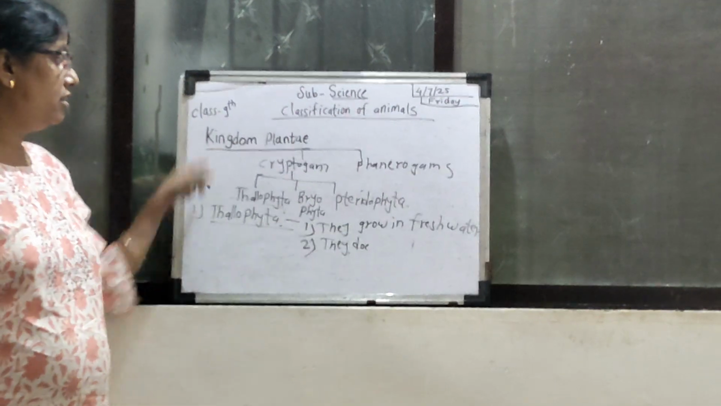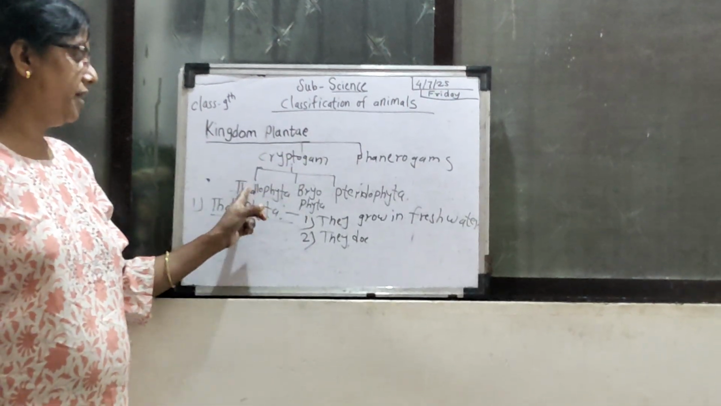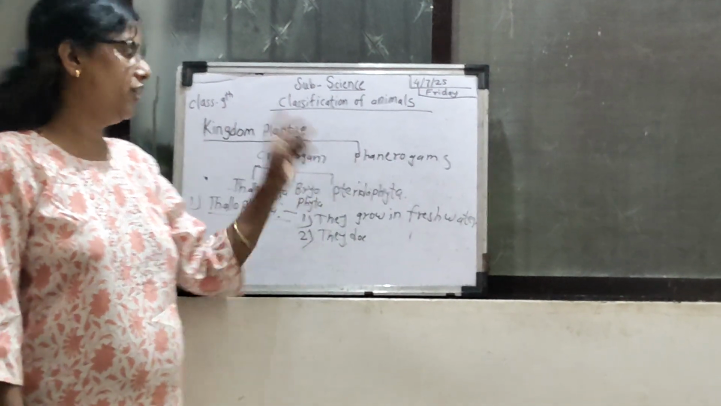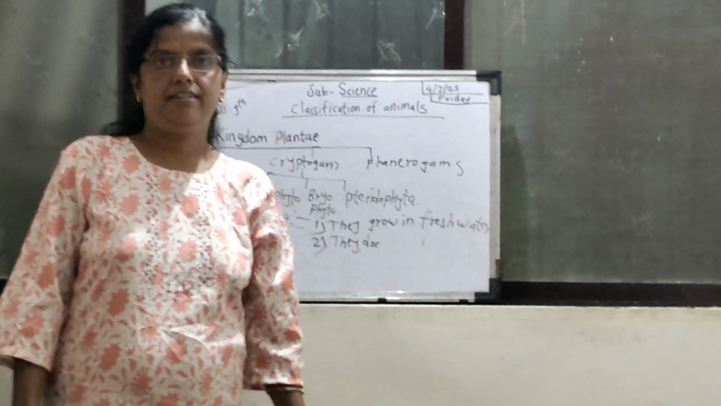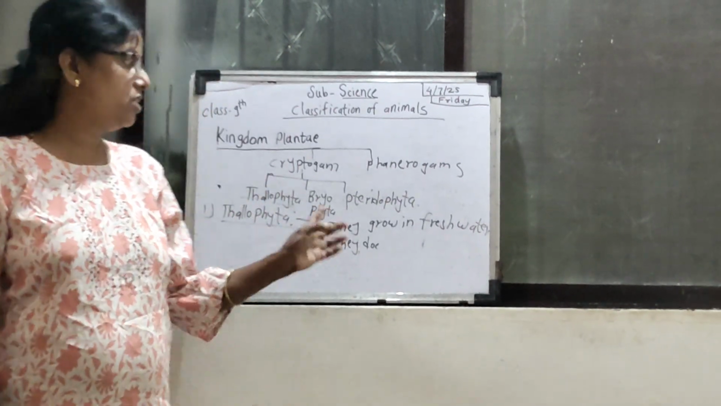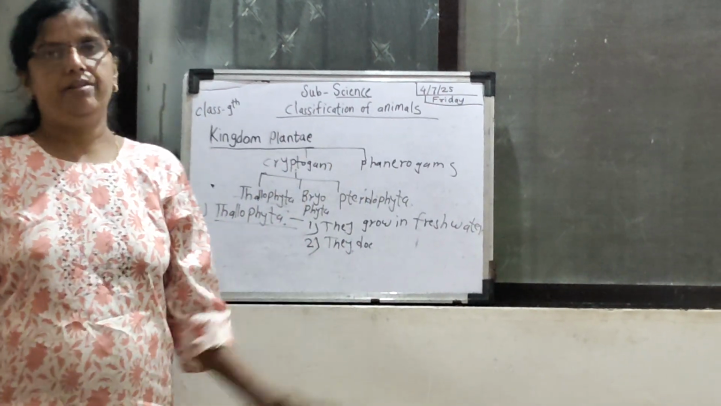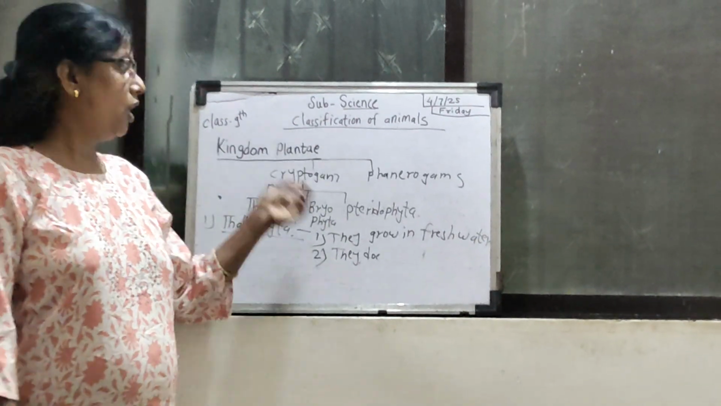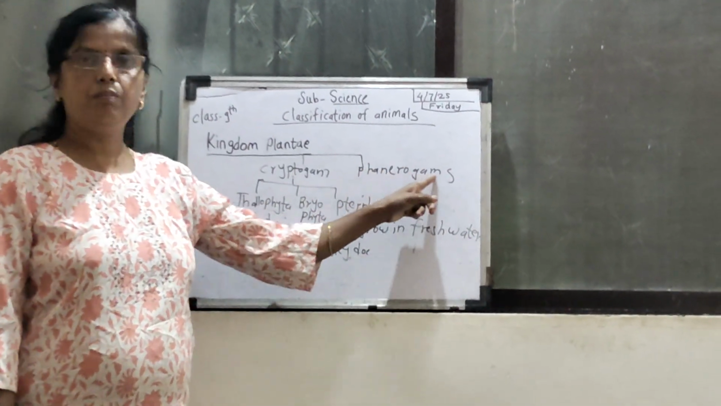These are the groups under cryptogams: Thallophyta, Bryophyta and Pteridophyta. Do you understand? Yes. Okay, now this is complete. Now in the next lecture we will study the phanerogams.